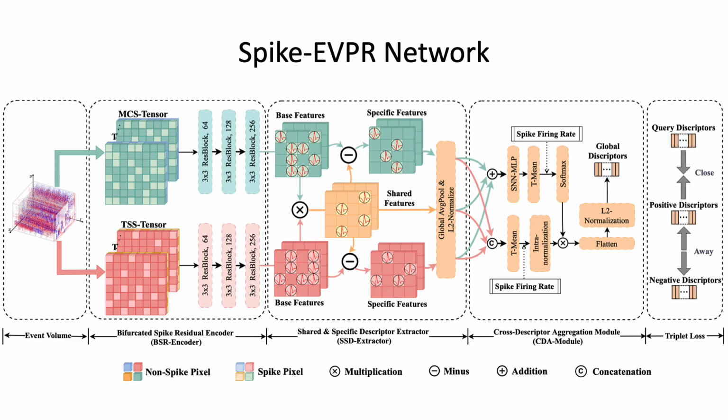To deal with the aforementioned challenges, we propose Spike-EVPR, a novel descriptor extractor pipeline for large-scale EVPR tasks based on deep spiking residual network architecture with cross-representation aggregation, and the whole pipeline is shown in the video.